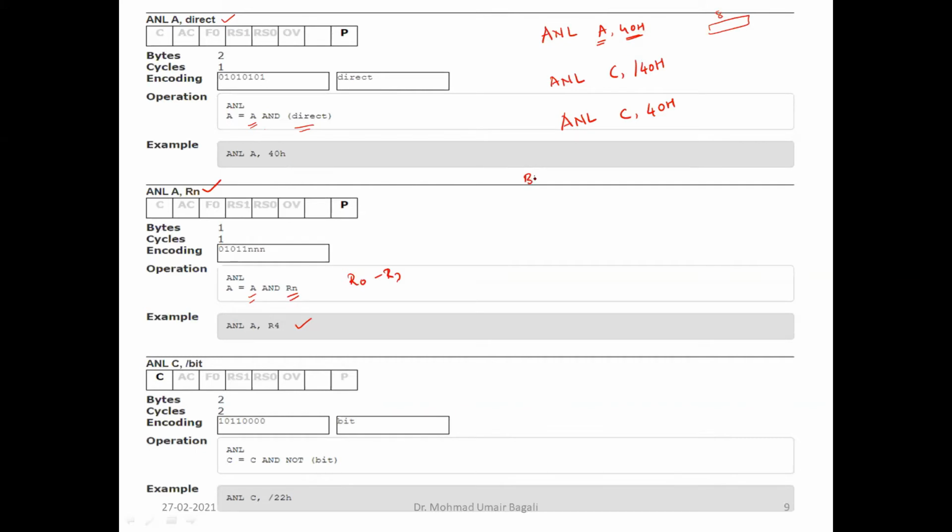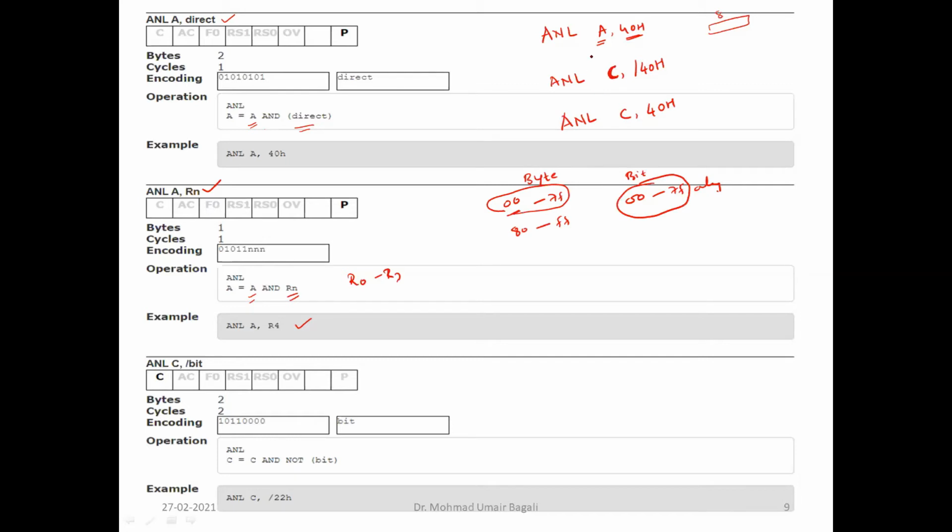Because byte addressable we have from 00 to 7F and 80 to FF, and bit addressable we have from 00 to 7F only. Now how does it differentiate between the common byte addressing naming convention and the bit addressable naming convention? That depends upon the destination operand.